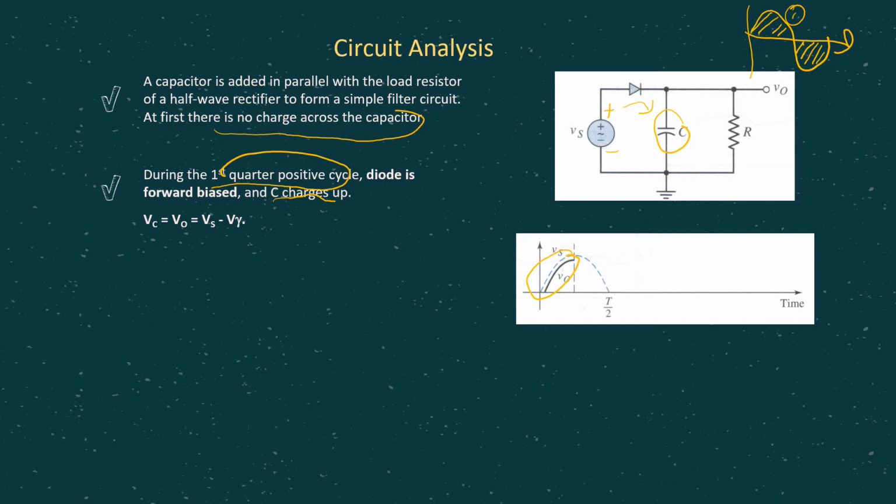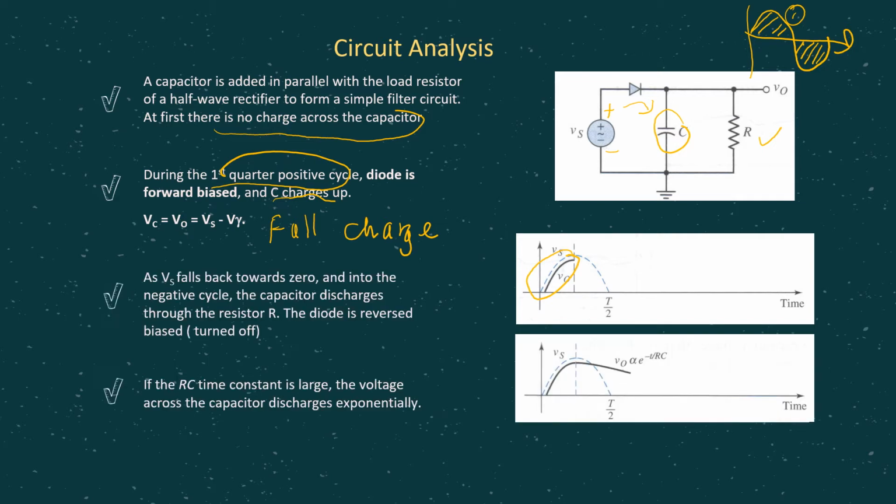So we can calculate the voltage when the capacitor is fully charged, where Vc is equal to V0, because the capacitor is in parallel to the resistor here, which equals Vs minus V gamma. Remember, we are talking about half wave rectifier. V0 equals Vs minus V gamma.